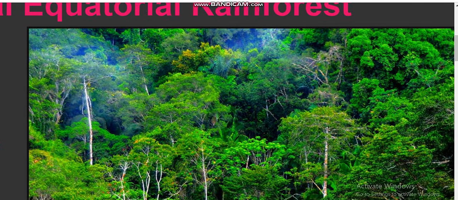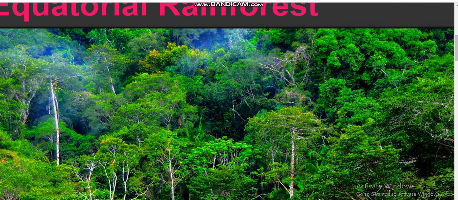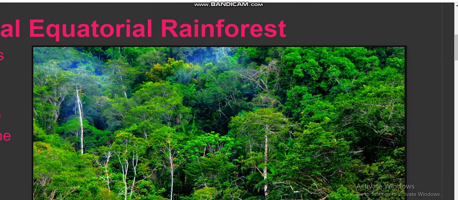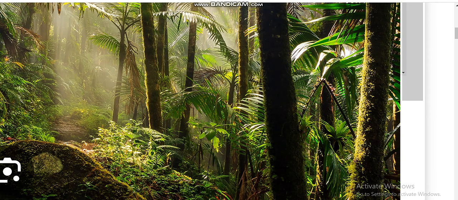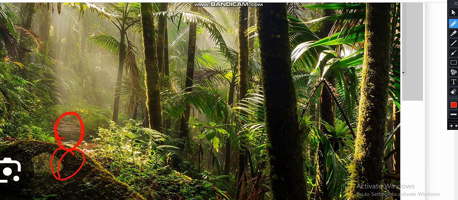And you know this one. Let us start with humidity. High amount of water vapor in the atmosphere. So you can see it for yourself. Right, little or no undergrowth. Let me show you. You can check this one and you can see what I'm talking about. Little or no undergrowth.